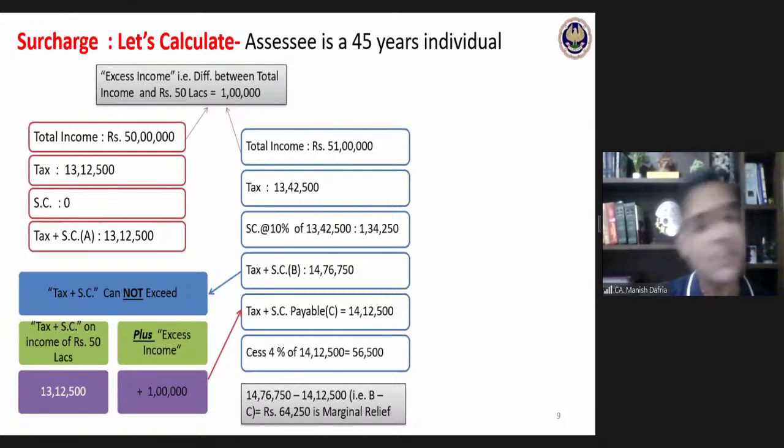Or rather, not 65 years. Let's do it for 85 years of age. Okay, sorry. Do the calculation with respect to 85 years of age. That will make things a bit easier. So the assessee is a person 85 years of age, individual, resident in India, having a total income of 51 lakhs. Do the calculation. How much would be the tax plus surcharge payable by this person?